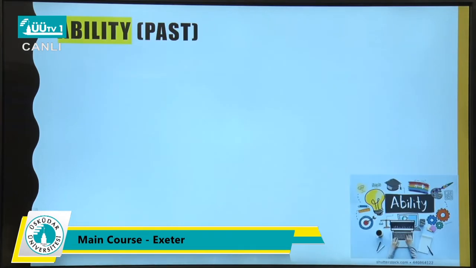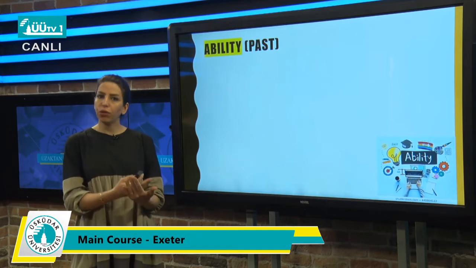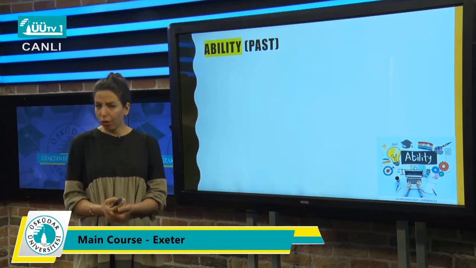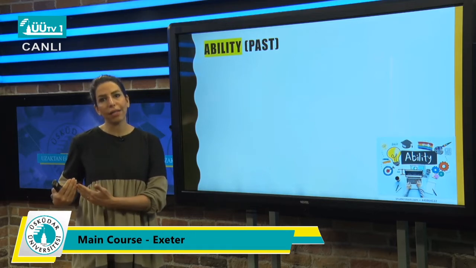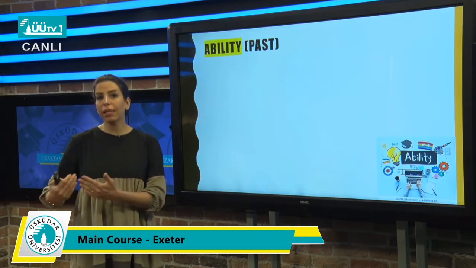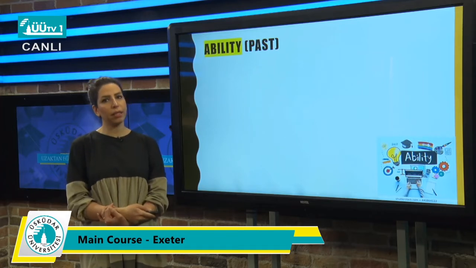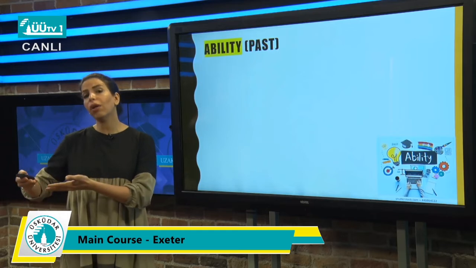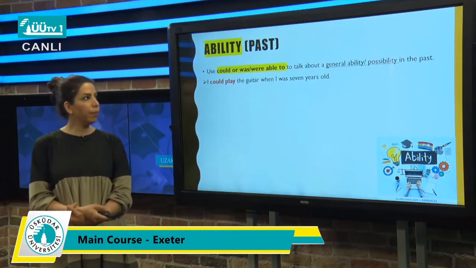Okay, so we have learned all the modals in future: ability, possibility, and obligation. Right now, we want to learn about all of these modals, but in the past. Ability in the past, possibility in the past, and obligation in the past. First of all, ability in the past. If you want to talk about your ability, the ability that you had in the past, how can I express it? Look at here.